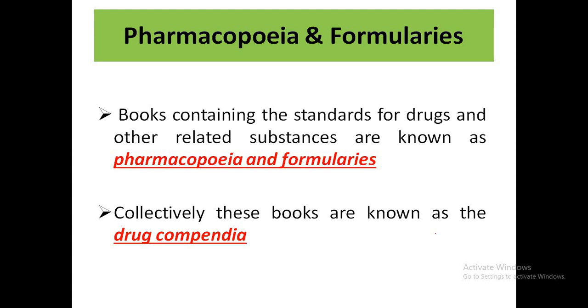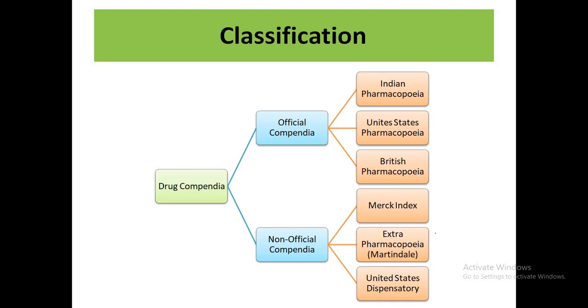So let's see the classification of the drug compendia. Drug compendia can be classified into official and non-official compendia. Official compendia are those pharmacopoeias or formularies which are published by the government of a particular country. For example, in the context of India, the Indian Pharmacopoeia is the official pharmacopoeia of our country.